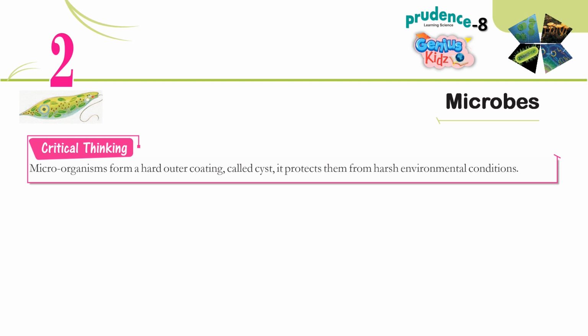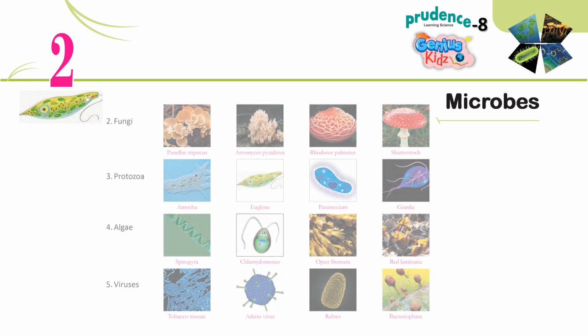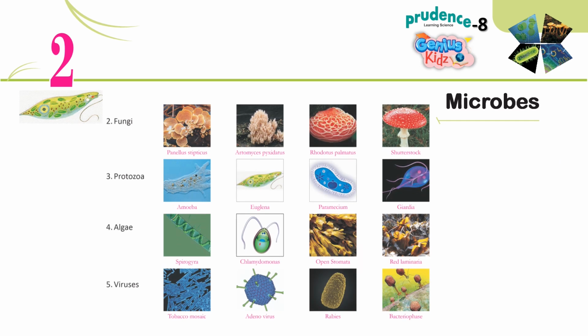Critical thinking. Microorganisms form a hard outer coating, called a cyst. It protects them from harsh environmental conditions. Microbial classification. Microorganisms are divided into 5 major categories. 1. Bacteria. 2. Fungi. 3. Protozoa. 4. Algae. 5. Viruses.